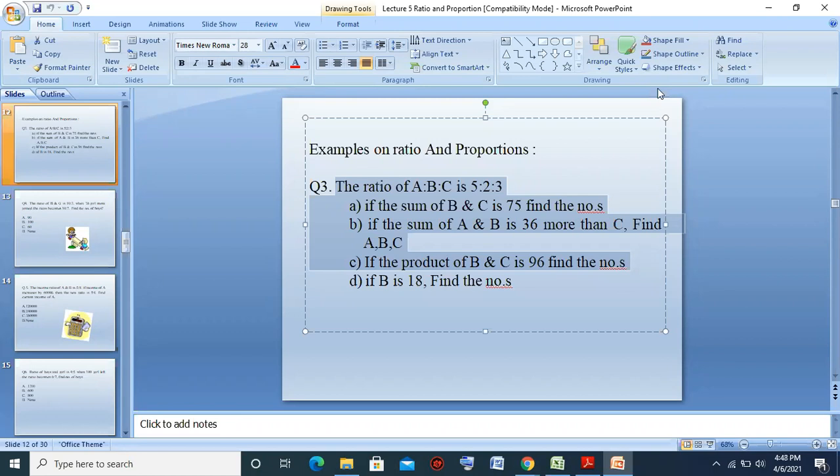Did anyone get the answer? The answer of A is 26 and 39. And B is 45, 18 and 27. And C is 32 and 48. Okay, we will check. Just a minute.